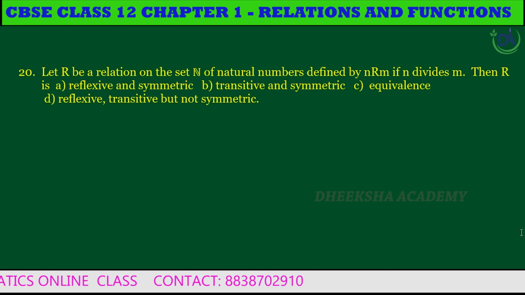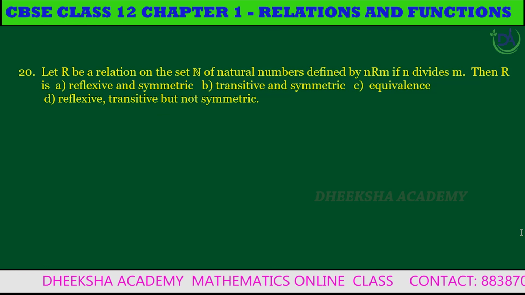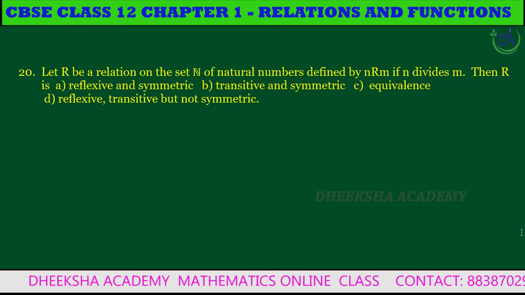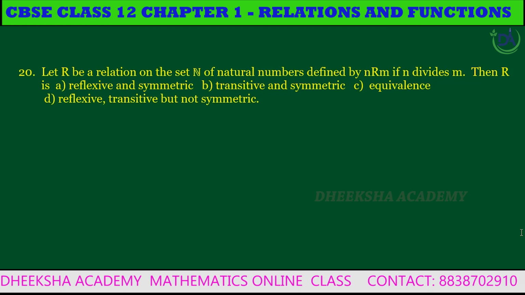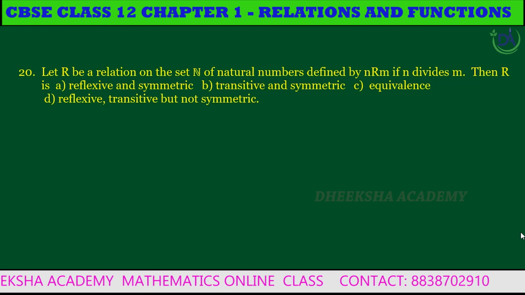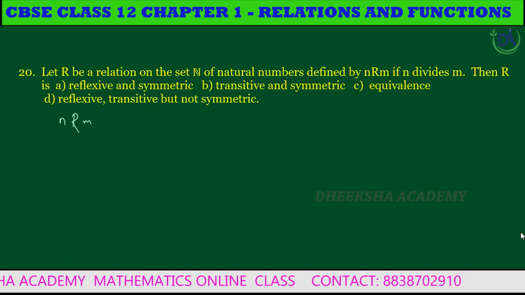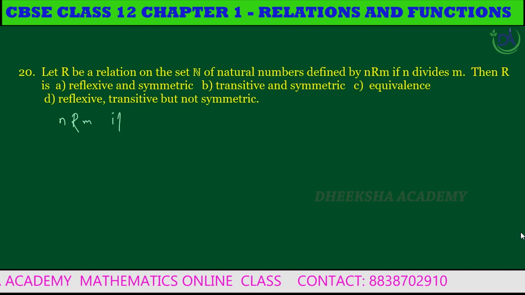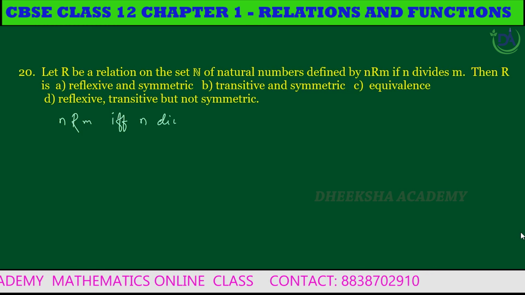Then the relation R is: subdivision A, reflexive and symmetric; subdivision B, transitive and symmetric; subdivision C, equivalence relation; subdivision D, reflexive, transitive but not symmetric. So the given relation is n related to m if and only if n divides m.